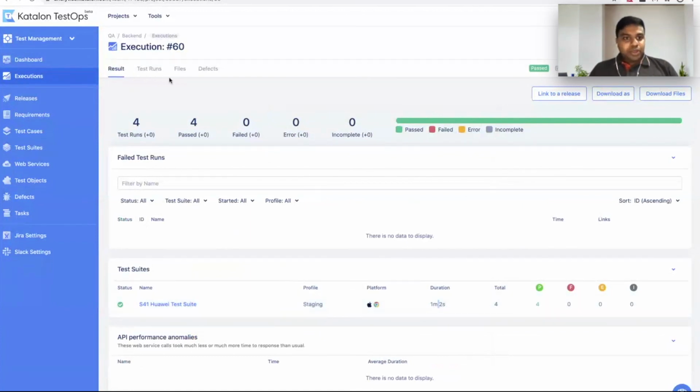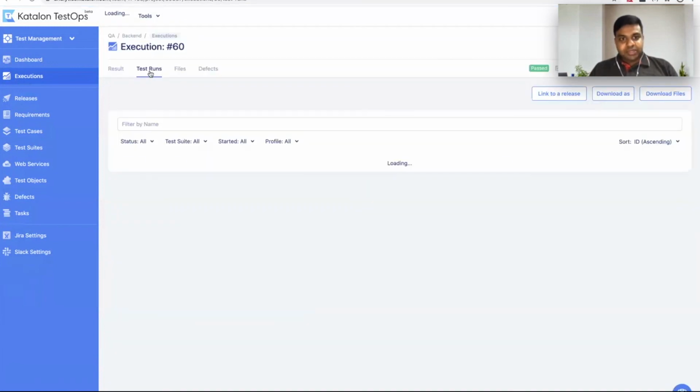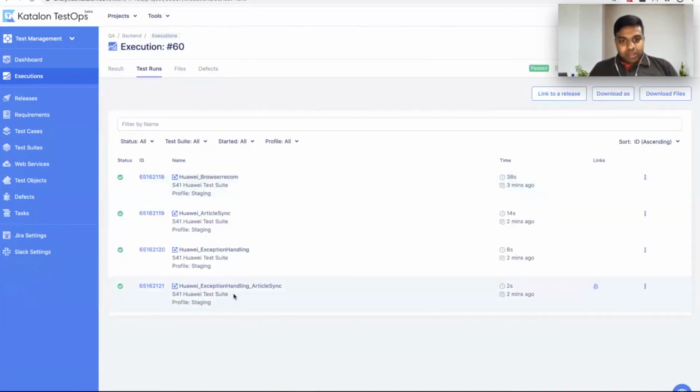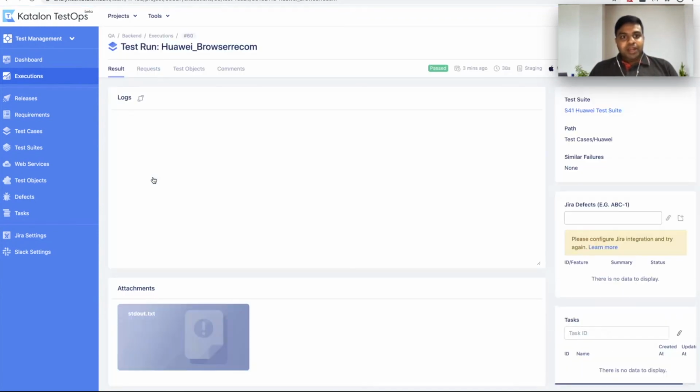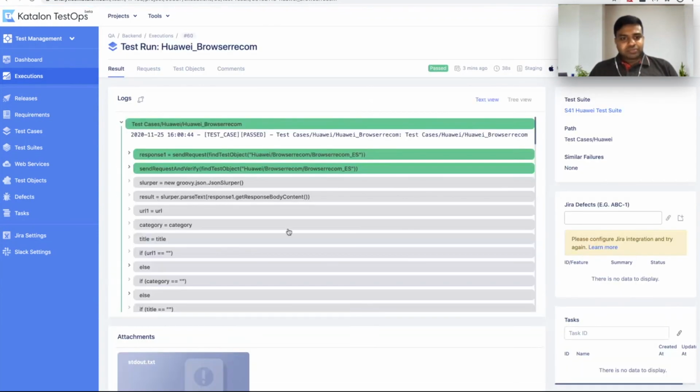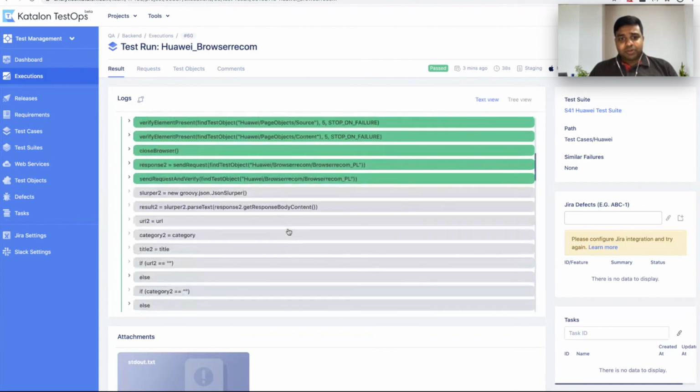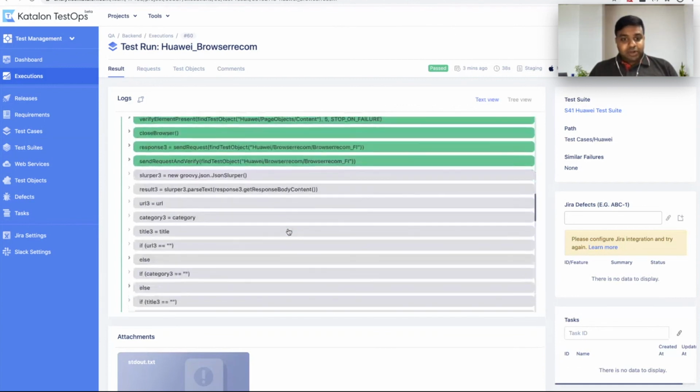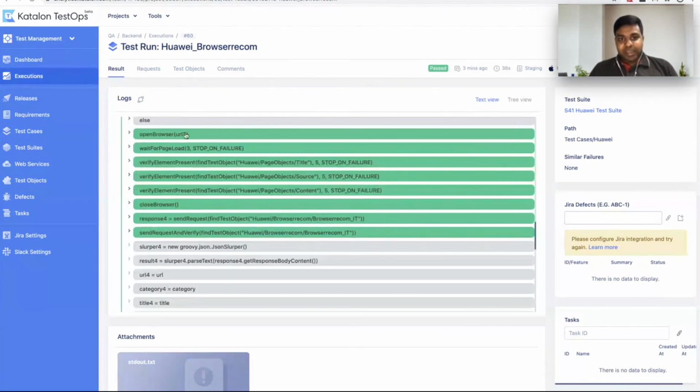You can go inside the test runs and see all the 4 different test cases that were executed, and it will have a breakdown of the 1 minute that it took for each test case. You can also go inside every test case in the test ops dashboard and see, test step by test step, how the result looks, and in case of any errors, it will display in red color.